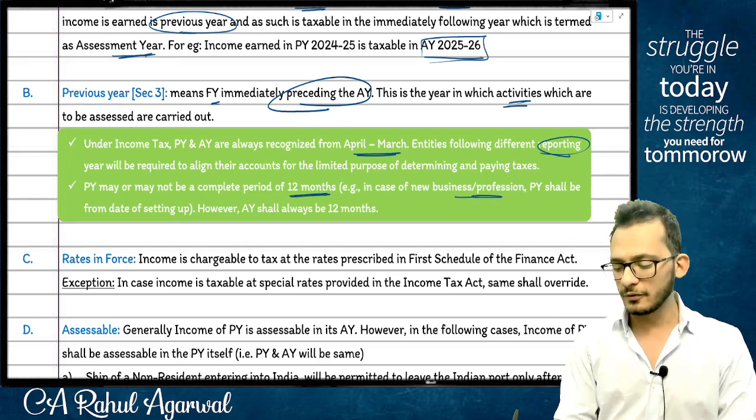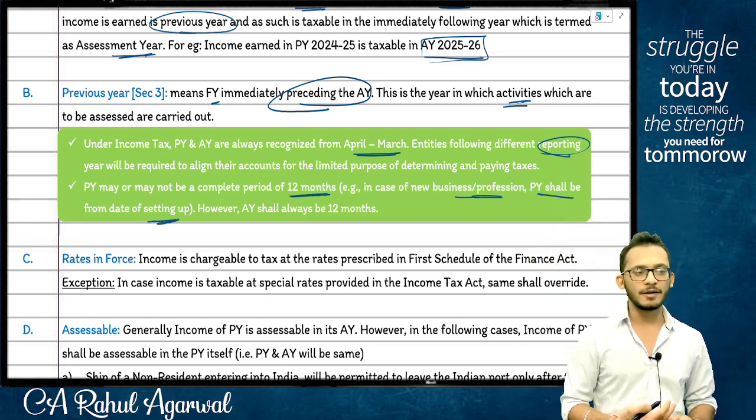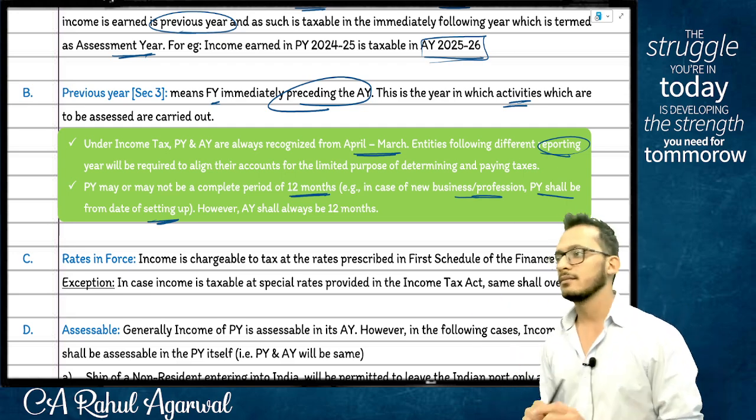In case of new business or profession, previous year will start from the date of setting up. However, assessment year will always be for a period of 12 months. That is what the idea is.